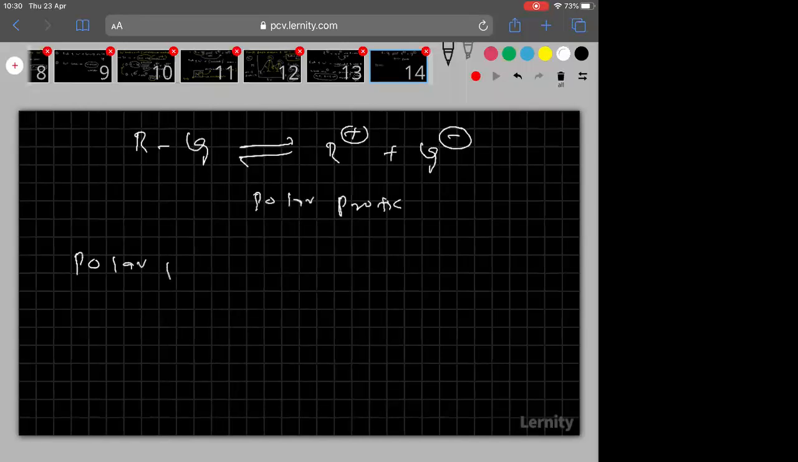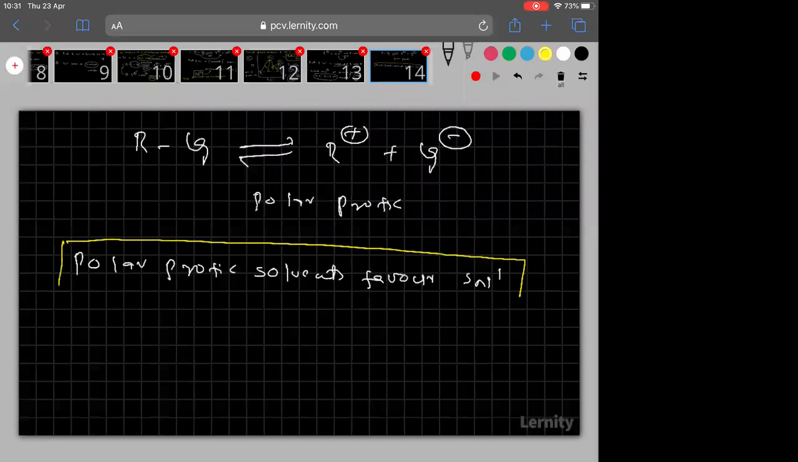See clearly, everyone. Polar protic solvents favor SN1 mechanism. Because in presence of polar protic solvents only, ionization takes place, then only carbocation is formed. See, this is the carbocation. Clear everyone?